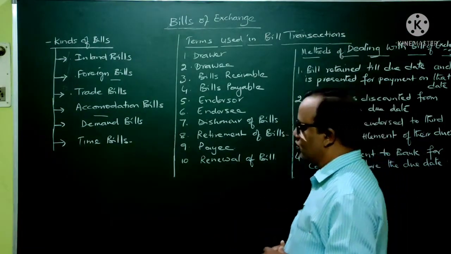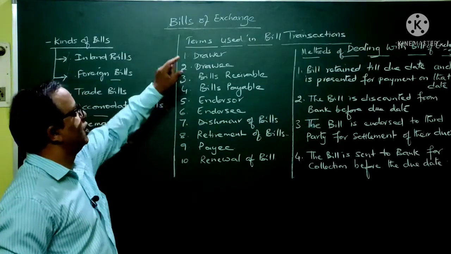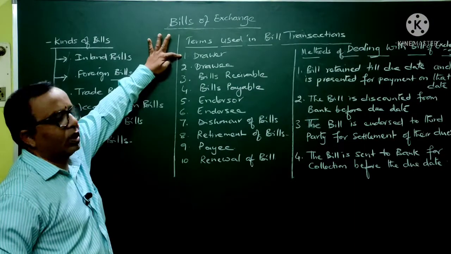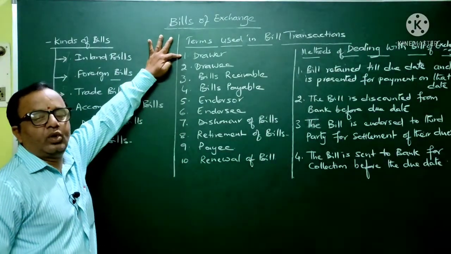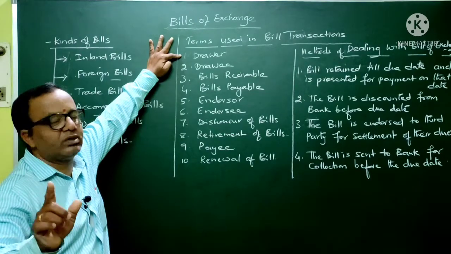Now coming to the terms which we use in bills of exchange. Normally in this chapter we will come across these particular terms. Most of these terms we have already discussed. Drawer. Who is the drawer? Drawer is a person who draws the instrument. Drawer is a person who writes the bill of exchange.